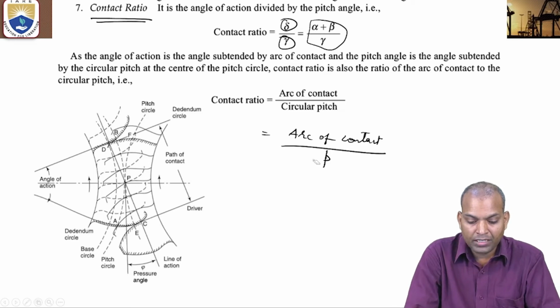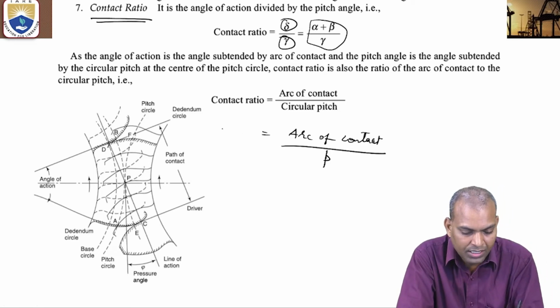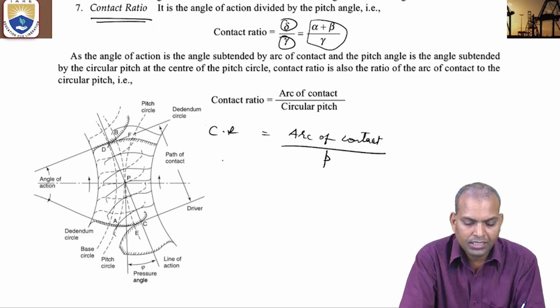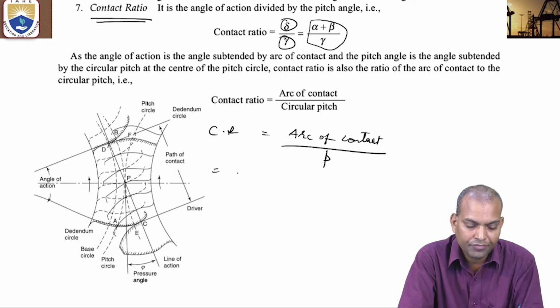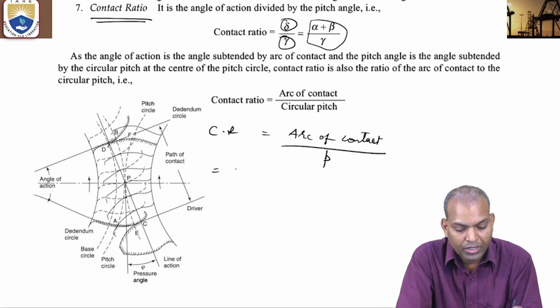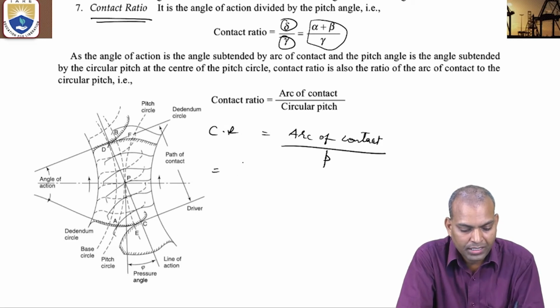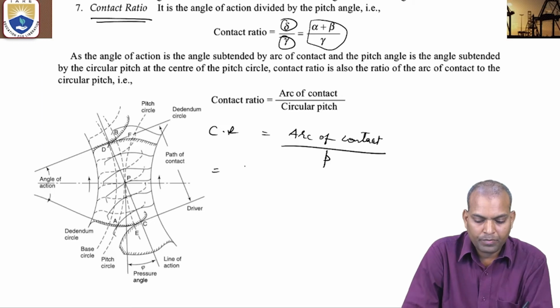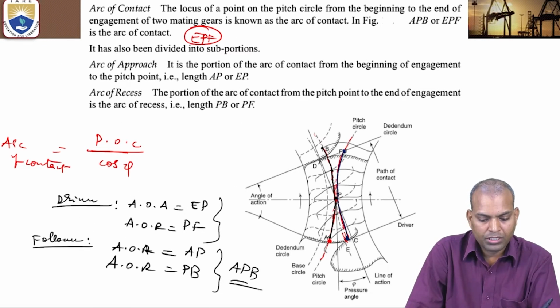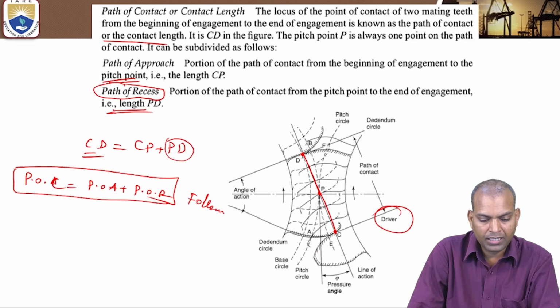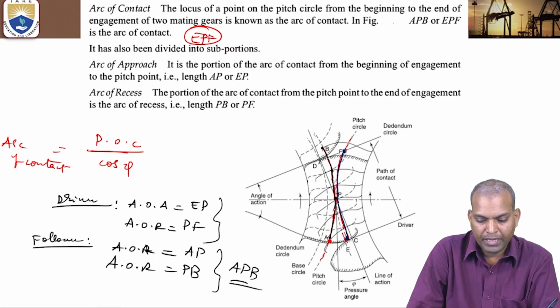What is the arc of contact again here? The contact ratio, CR, equals arc of contact divided by p. And what is the arc of contact? As we studied here, arc of contact equals path of contact divided by cos phi.